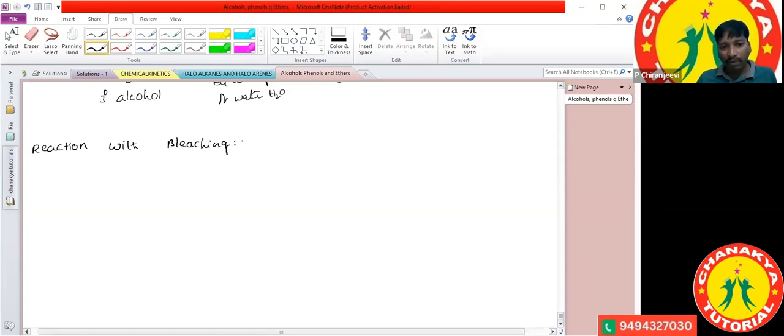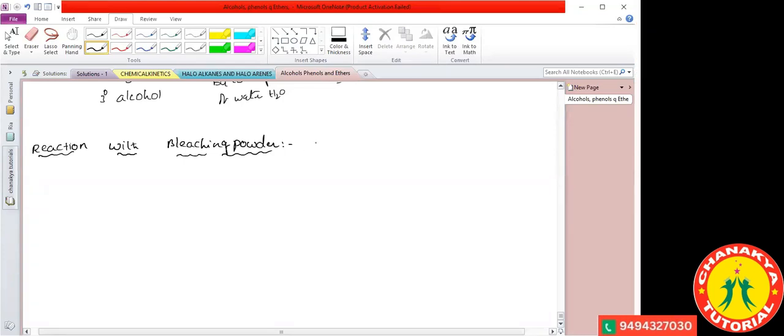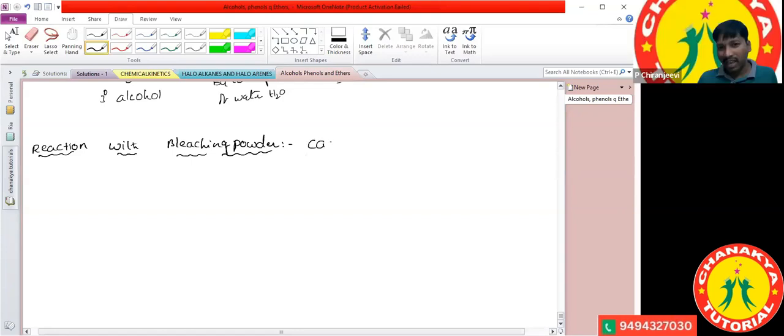CaOCl2. So this we can call bleaching powder.